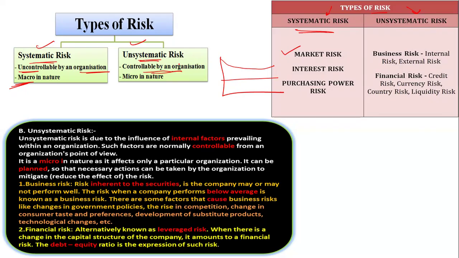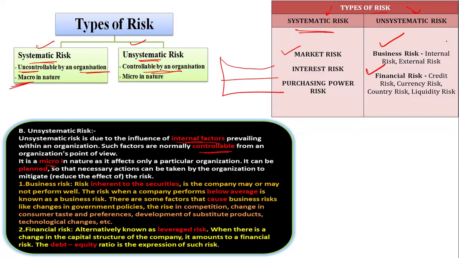The risk that is controlled by the organization is the unsystematic risk. Unsystematic risks are internal, influenced by your internal factors. Your unsystematic risk is controllable, and it is macro in nature. In unsystematic risks, you can see there is a business risk and a finance risk, because you can control them. You have control in your business.